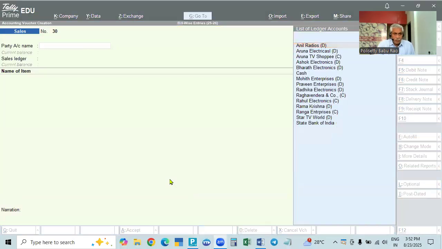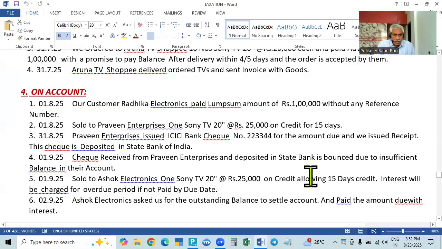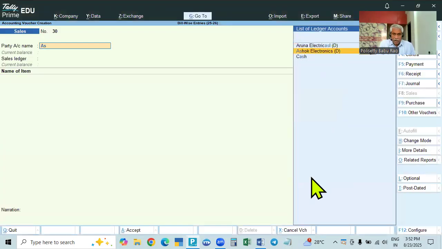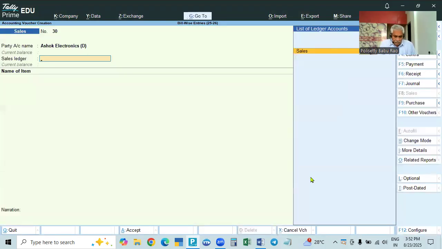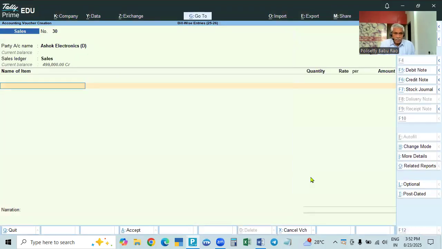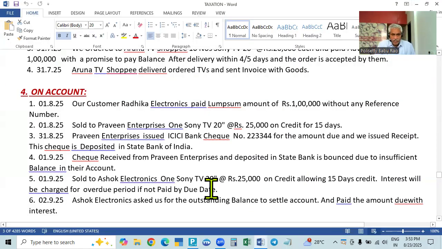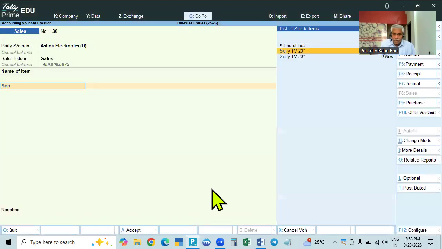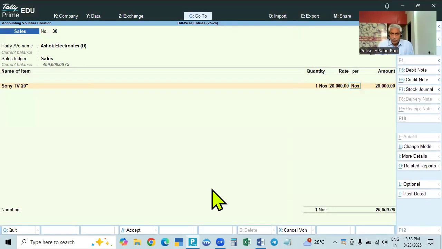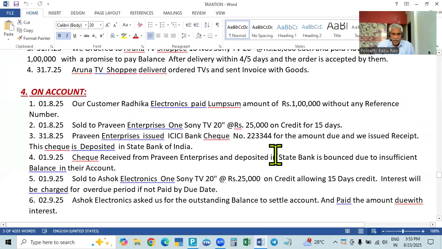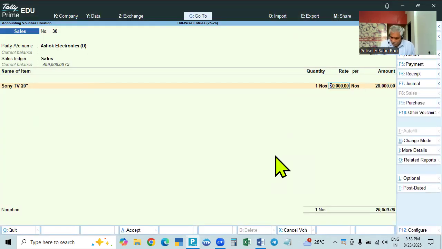Go to sales. To whom did we sell? We sold to Ashok Electronics. So Ashok Electronics, I created that. Ashok Electronics, accept. Then we are making the sales. We sold a Sony TV 20 inches, one number, for 20,000 rupees. Sorry, for Ashok, for 25,000 rupees we sold.